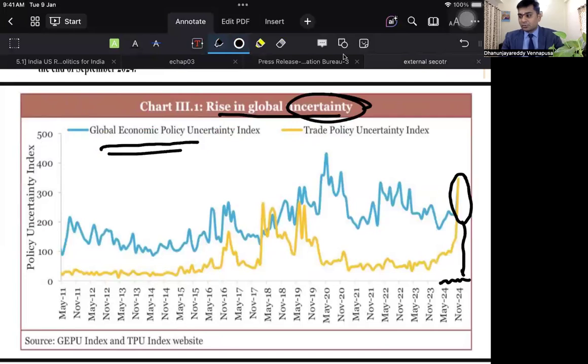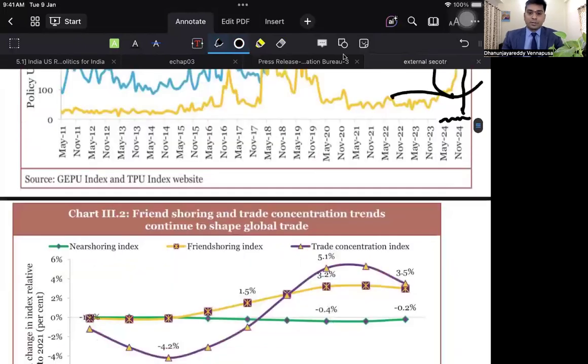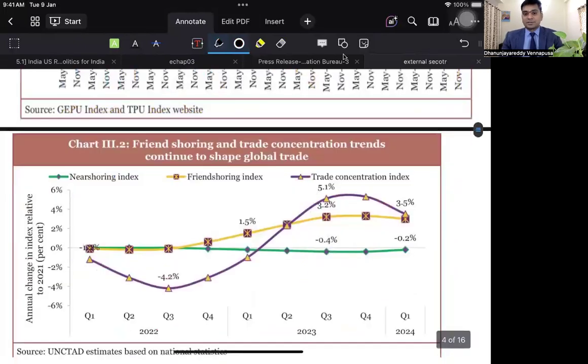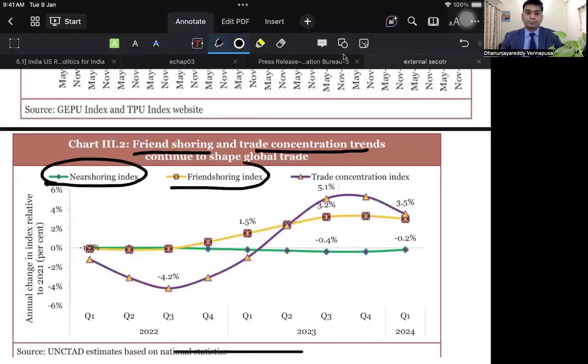If you observe, there has been an increasing phase of global uncertainties. This is one thing that we have to observe. And due to these uncertainties, what are countries doing? Countries are going for friendshoring and trade concentration trends. So we have two terms here, nearshoring and friendshoring index. The question is, what is this nearshoring index and what is this friendshoring index? Nearshoring means, take for example, USA is exporting iPhones to India.